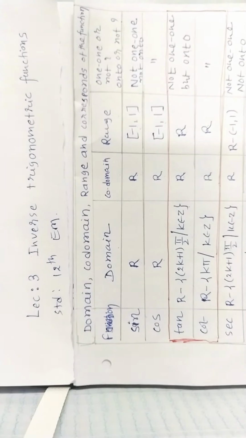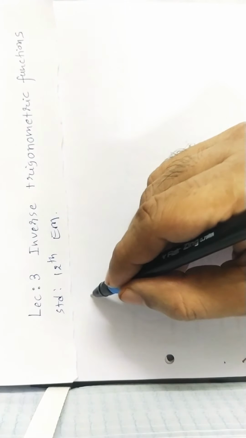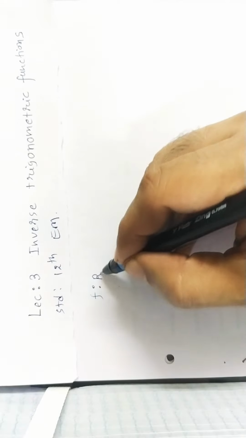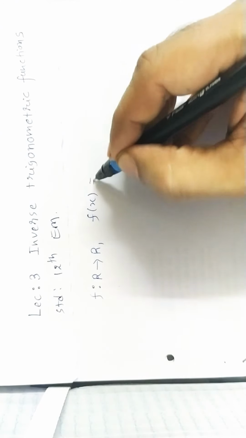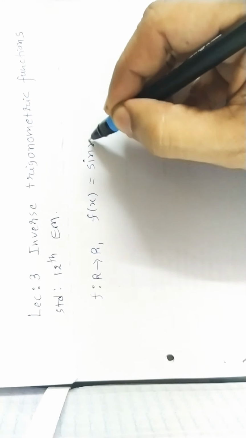What is the nature of sec and cosec function? Sec function is not 1-1 and not onto. In the same way, cosec function is also not 1-1 and not onto. By illustration, we can understand this. For example, if f: R to R, f(x) is equal to sin x.